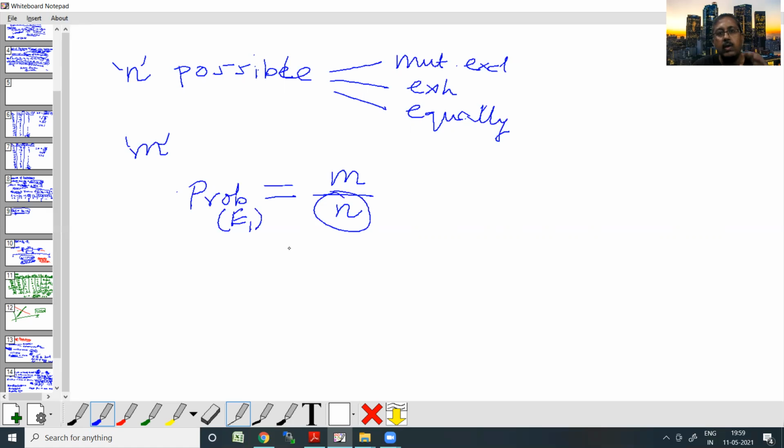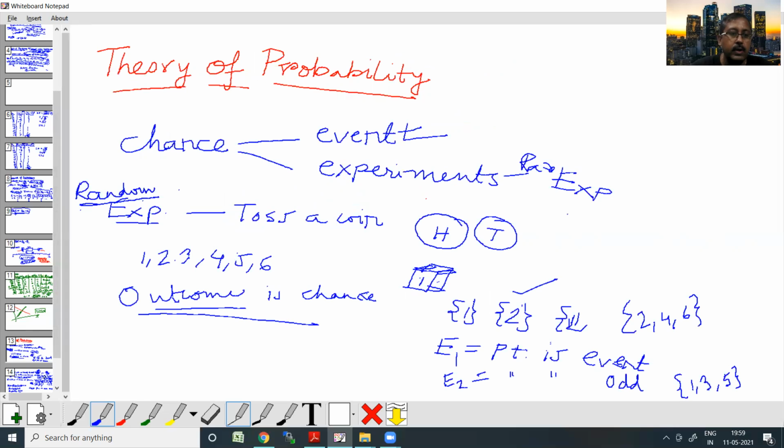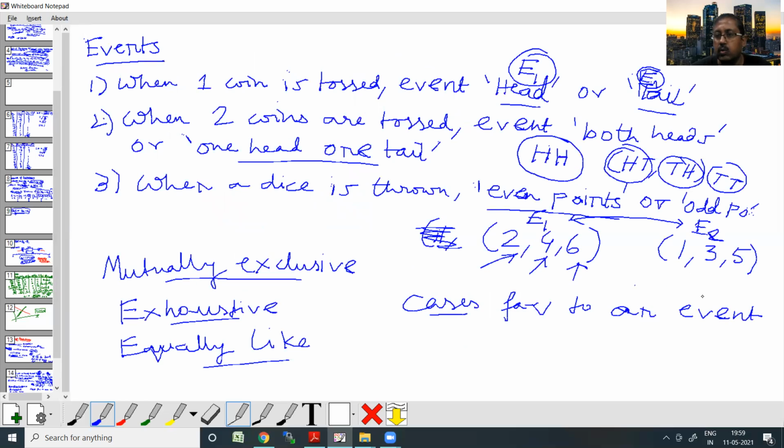Now let's put the things into perspective. Let's consider the random experiment as the throwing of a die. That's the random experiment that I am conducting. And what is the event? Say, for example, the event is the odd points coming out on the surface. So what is the probability? That was E2, when we defined it in the earlier example.